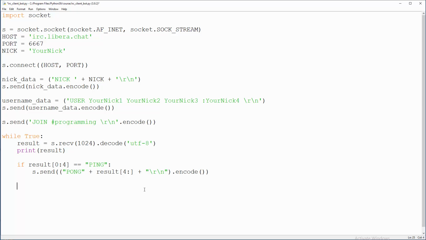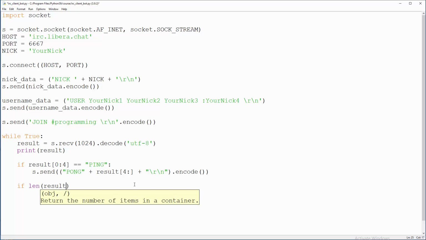Now, what's gonna happen if something happens with the server, like if a connection is broken? Because you need to react on that, otherwise this will constantly be printed on a screen like pong, pong, pong, and you don't want to do that in your shell. So you need to detect if something is bad, and then you just need to crash this script. So how are you going to do that? Well, if the length of what is arriving, I mean the result from here, if length of that is 0, you are just going to get out from the script with the break, and that's it.